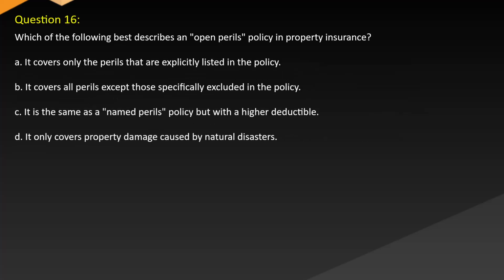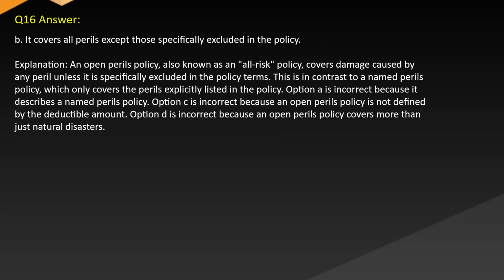Question 16. Which of the following best describes an open perils policy in property insurance? A. It covers only the perils that are explicitly listed in the policy. B. It covers all perils except those specifically excluded in the policy. C. It is the same as a named perils policy but with a higher deductible. D. It only covers property damage caused by natural disasters. Answer B. It covers all perils except those specifically excluded in the policy.